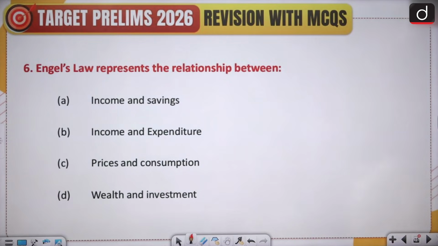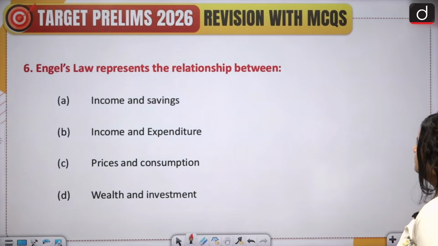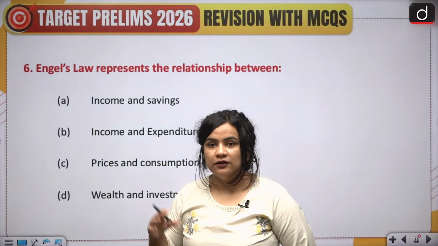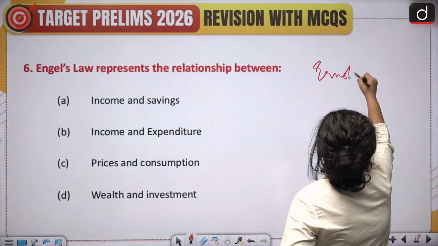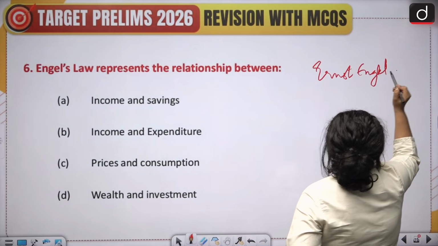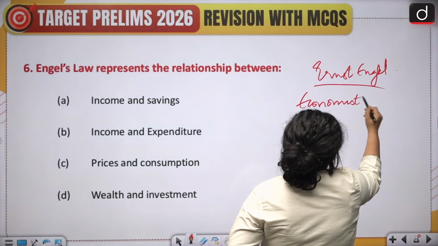Now again, we have the 6th question. Engel's law represents the relationship between. Now first, understand who is Engel and what is his law about. So Ernst Engel was basically a German economist and statistician.